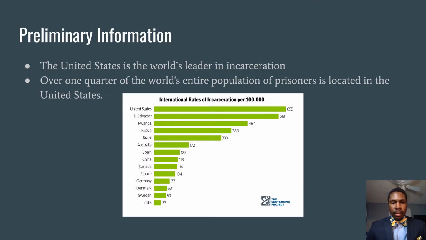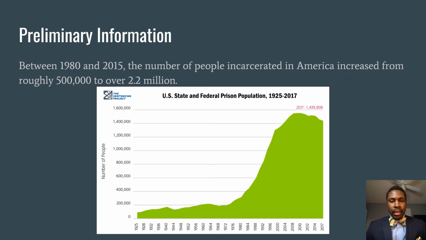With a little preliminary information, I found out that the United States is the world's leader in incarceration, with numbers of 655,000. I did a little more, and I found out that over one quarter of the world's entire population of prisoners is located in the United States. I guess you have to lock people up, huh? So I did a little more, and I found out that between 1980 and 2015, the number of people incarcerated in America increased from roughly 500,000 to over 2.2 million.